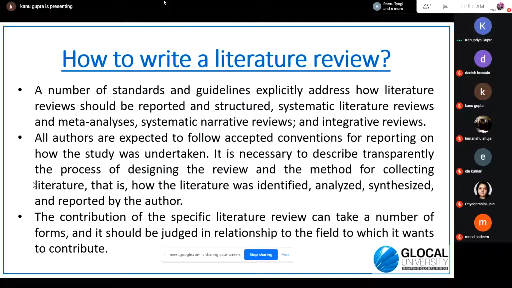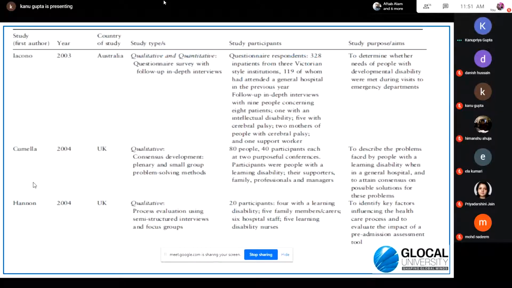And the revision of the literature review, like when you do the literature review, again it is of different types. So how is it contributing to your research area, your research? That relationship should also be clearly defined, so that you can understand where and how this literature review is contributing to the branch of knowledge.